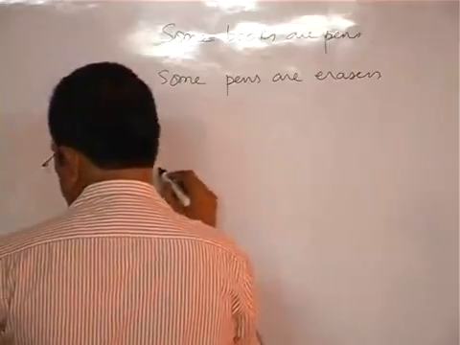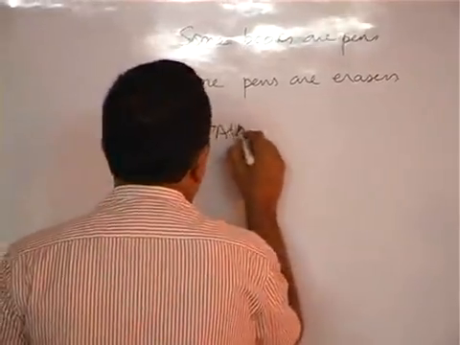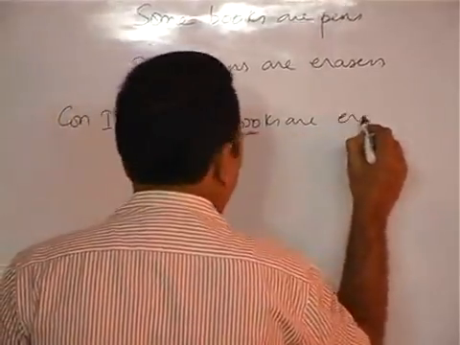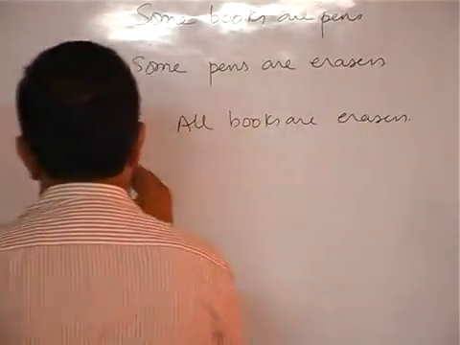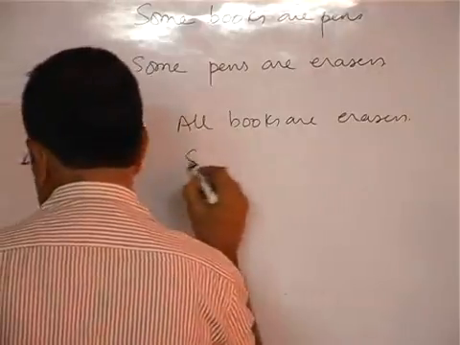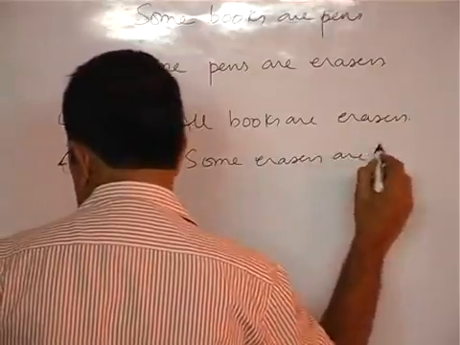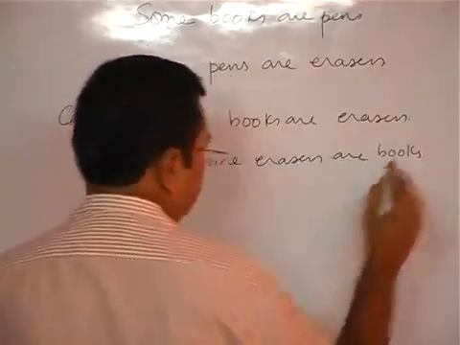Conclusion 1: all books are erasers. Conclusion number 2: some erasers are books. Next.